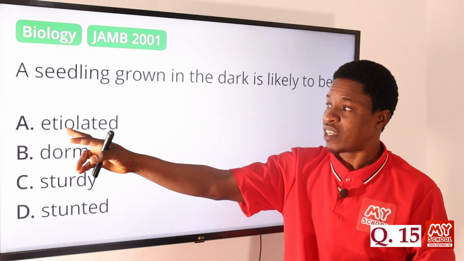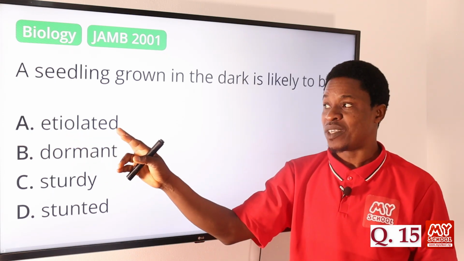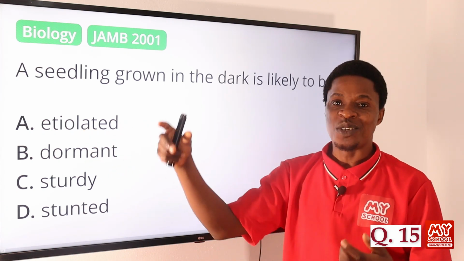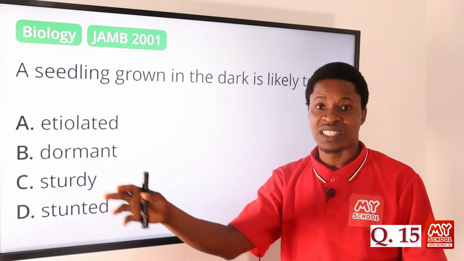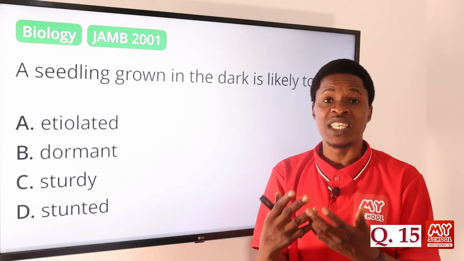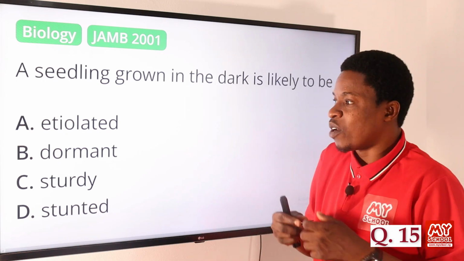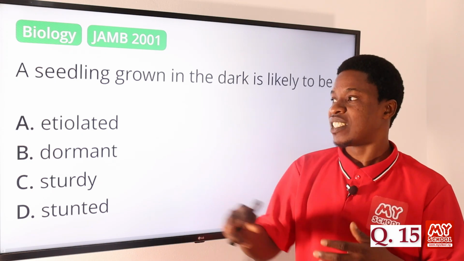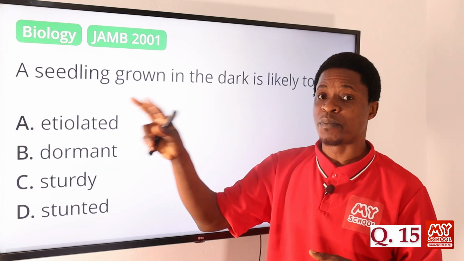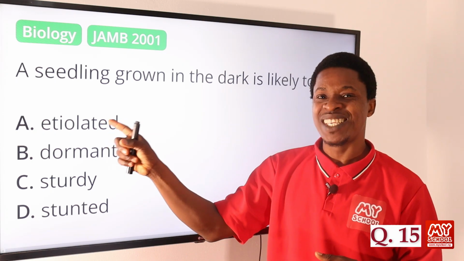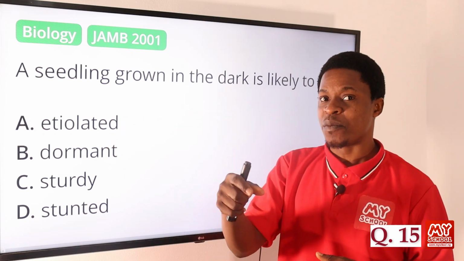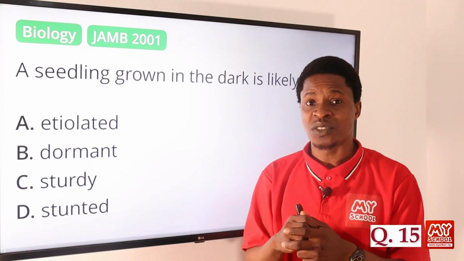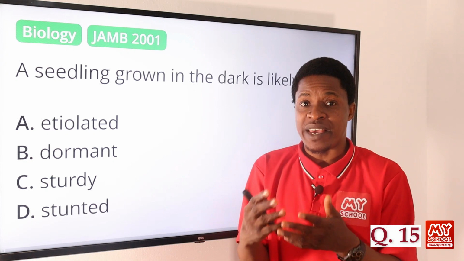So we have option A says etiolated, which is the right answer for that. If you know what etiolation is, you know that it is the correct answer. It's a tendency of the plant going pale, like when something is looking malnourished. It is etiolated, because it is growing in the dark, not because it lacks other nutrients. So the plant becomes pale as a result of that.